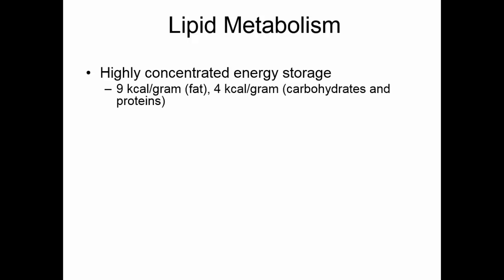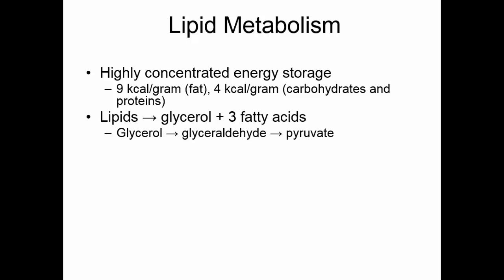You'll remember that lipids are highly concentrated energy storage molecules. In 1 gram of fat, there are 9 kilocalories of energy. In 1 gram of either carbohydrates or proteins, there are only 4 kilocalories of energy. Lipids are made of glycerol and 3 fatty acids. So when we break down lipids, we get glycerol and 3 fatty acids.